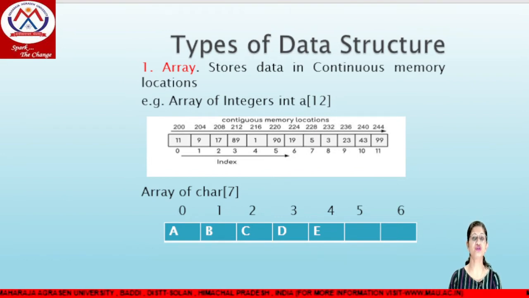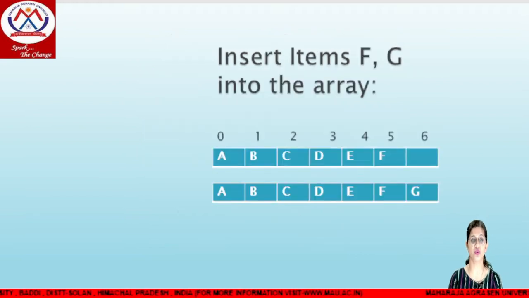If we want to store the characters F and G, then what will happen? If we want to insert the items F and G into the array, then first of all the index is shifted from 4 to 5. Now that memory location is vacant, so we simply insert our F item into the 5th location. So this is the simple insertion into the array.